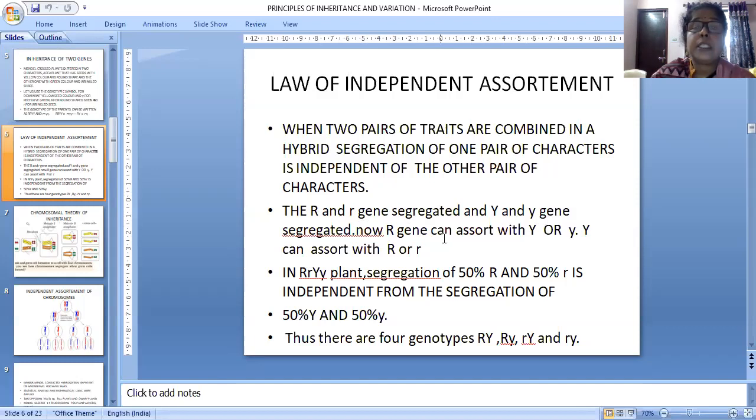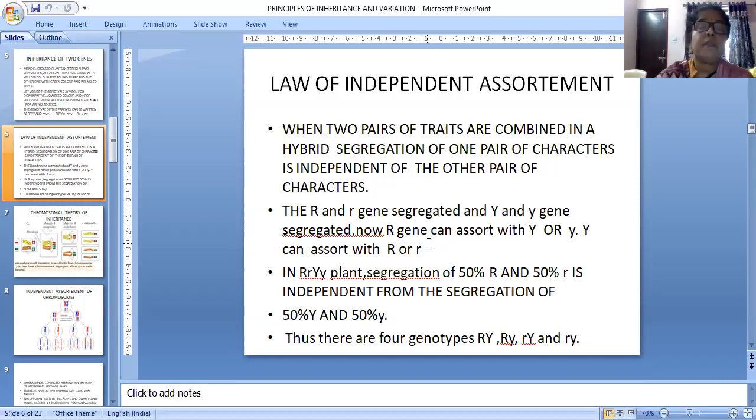Now, after separation, the capital R gene can assort with Y. Capital R can assort with capital Y or small y. It is independent. Assort means join, so independent assortment means joining independently. Likewise, Y can assort with capital R or small r.